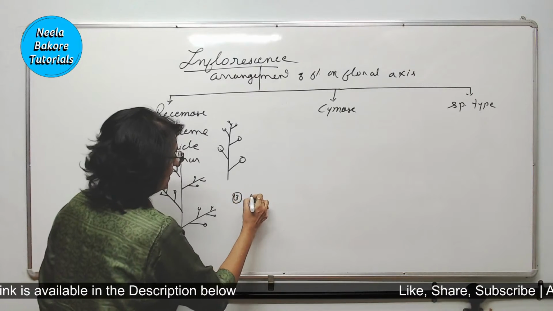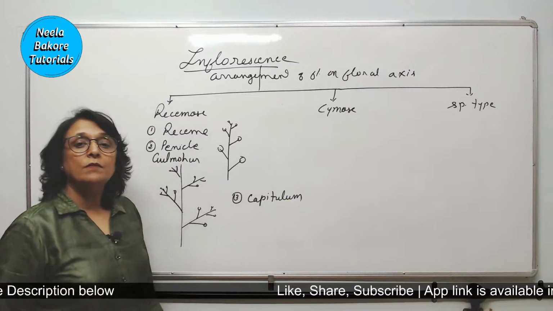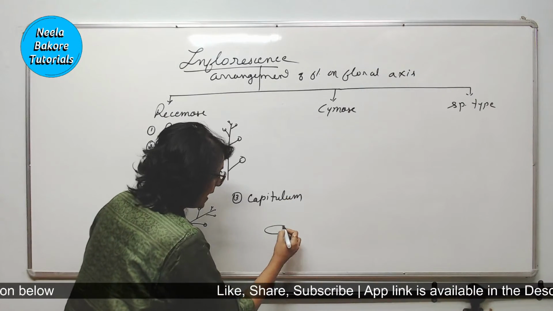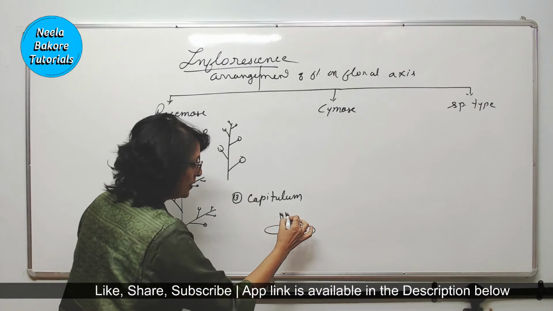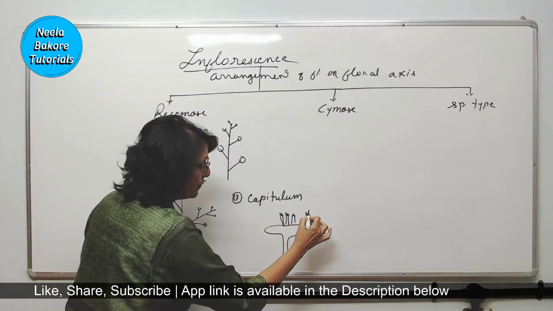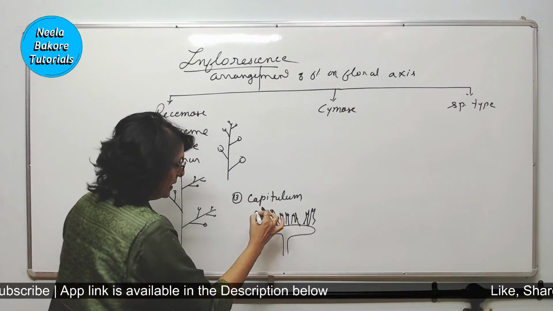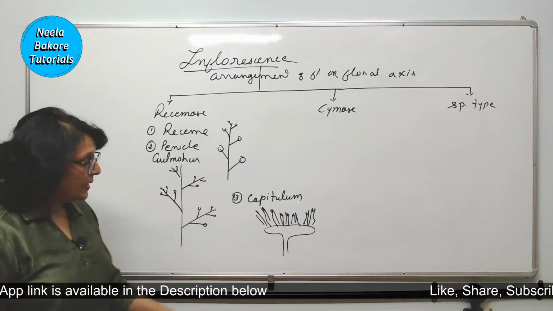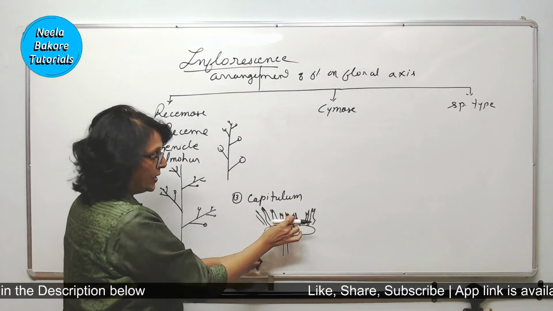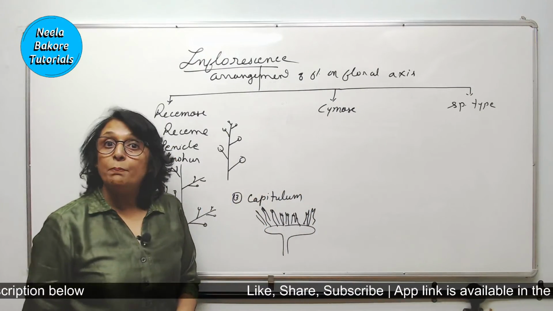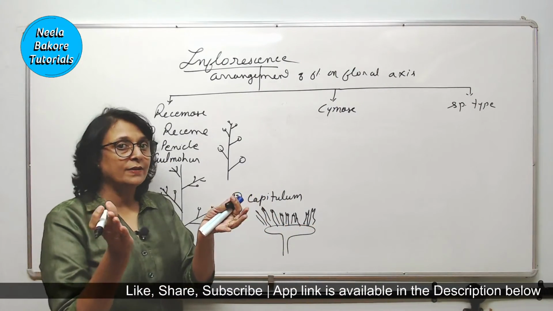The third type is called capitulum. Capitulum is seen in sunflower. In sunflower, the floral axis becomes like this, and the flowers are arranged here on this axis. Outer flowers are bigger, the inner flowers are smaller. Again, arrangement is same. Now imagine this was a long structure. So these flowers would have been on the lower side and the middle flowers would have been on the tip. So younger flowers would have been on the top, lower flowers, bigger flowers would have been at the bottom.